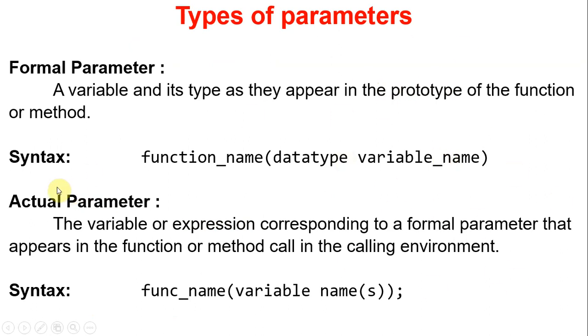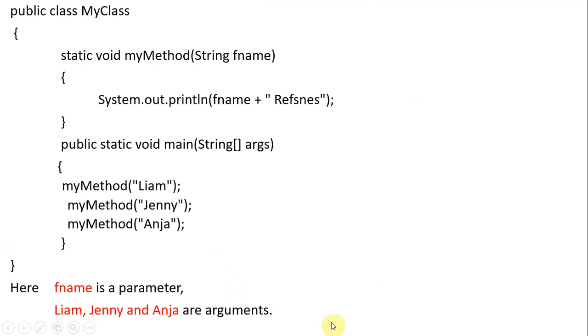When it comes to actual parameters, these are the variables or expressions corresponding to the formal parameters that appear in the function or method call. How can we call this method? Like this we can call my method, with the value we are passing. What you specify here is called an actual parameter. Both are actually variables.